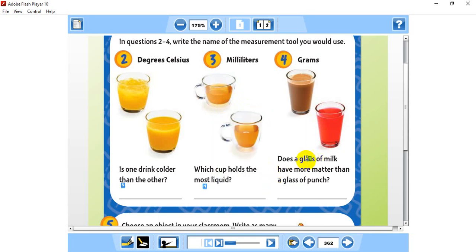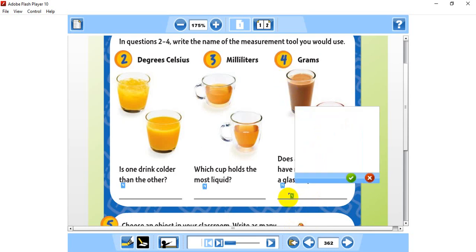Okay, now what about this one? They give you units here, which are grams. So does a glass of milk have more matter than a glass of punch? So I think he is asking about what exactly? Before I answer, you have to answer it by yourself first. He is asking you how many grams. Amount of what, guys? Amount of space? No. Amount of matter. What does it mean, guys? It is the mass.